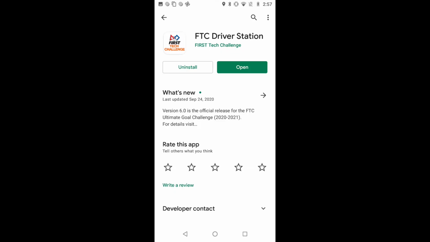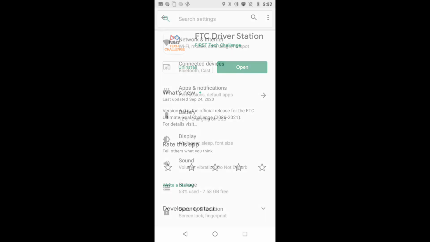Next, power on the mobile phone. In this example, we will be using the Moto E5 by Motorola. Navigate to the Google Play Store and download an app titled FTC Driver Station. Once the app has downloaded, go to the Settings app.